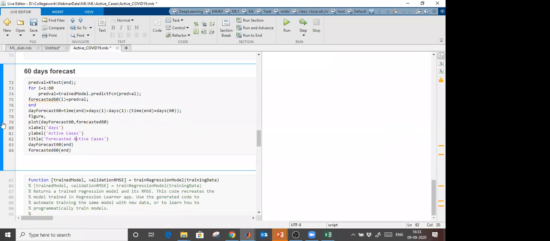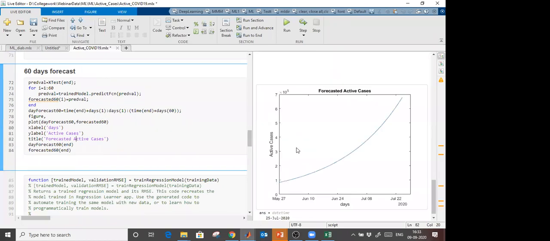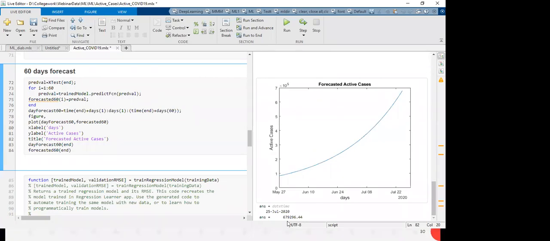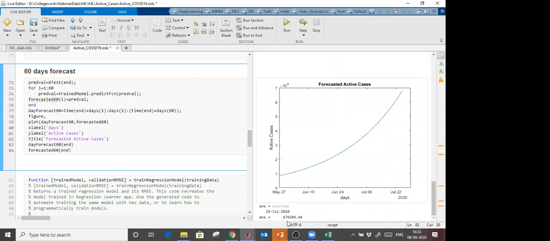For 60 days forecasting, you can run this loop for 60 days and you can predict till 25th of July. It says that total COVID-19 patients were 6.7 lakh. And the data which I had was only till 25th of May. So this way you can use the regression and classifications.